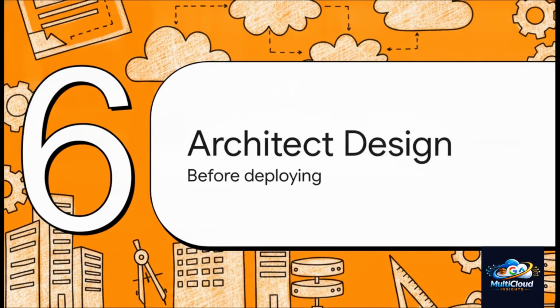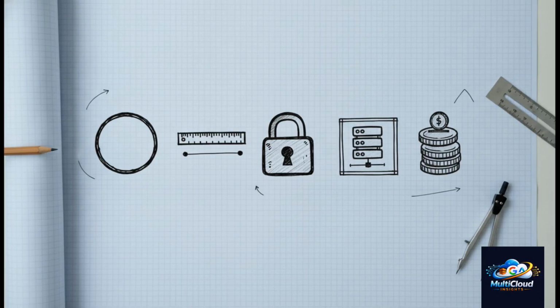Finally, Section 6, designing like an architect. What needs to happen before the workloads ever deploy? Highly experienced architects know that you absolutely must design the network flow long before you ever spin up a single container or provision a database. They ruthlessly focus on 5 core priorities.